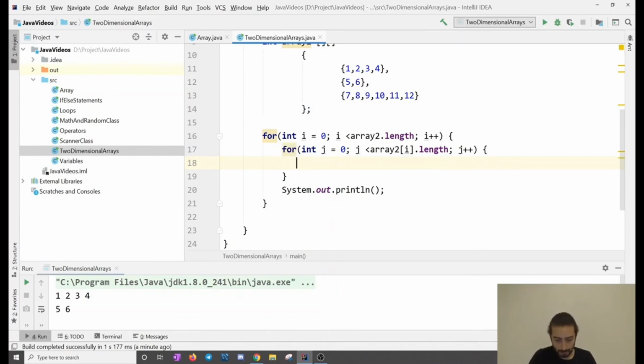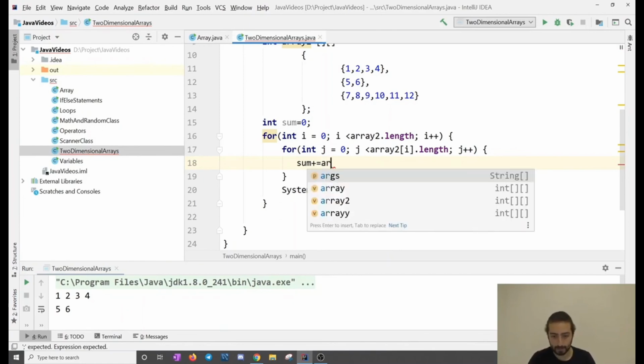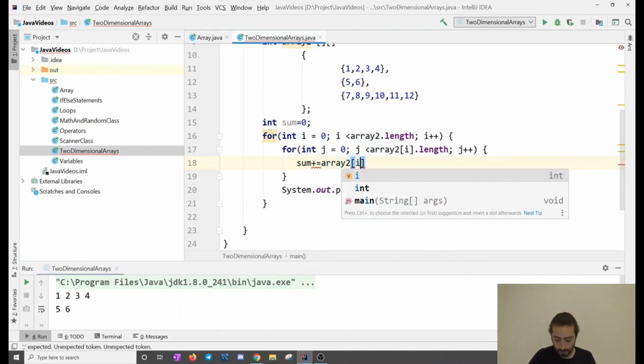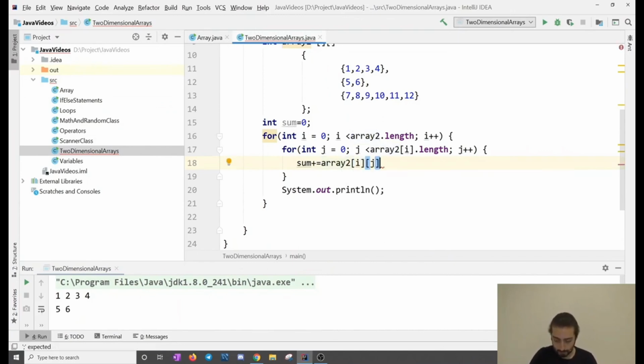What if we say, let's put a value here first, int sum = 0. And then say sum +=, right? Because sum += means sum equals sum plus something. And what that something is here is array2[i][j].